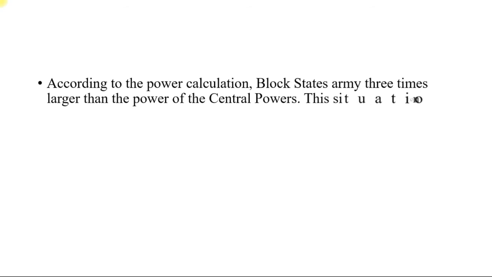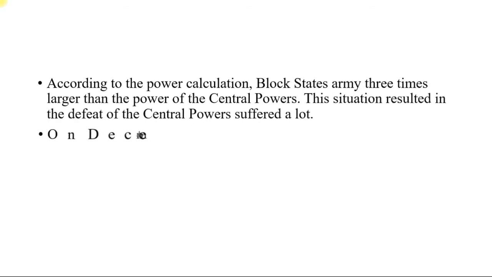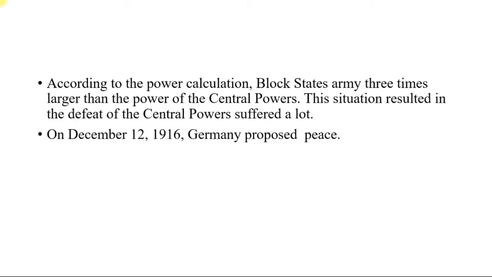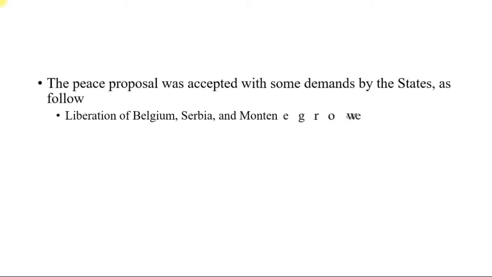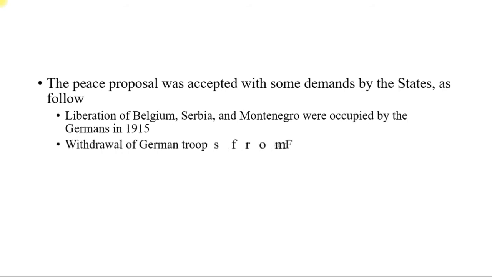According to the power calculation, the Allied bloc's army was three times larger than the power of the Central Powers. This situation resulted in the defeat of the Central Powers. The Central Powers means Germany and its allied countries, who suffered a lot. On December 12, 1916, Germany proposed peace. The peace proposal was accepted with some demands by the states, as follows.